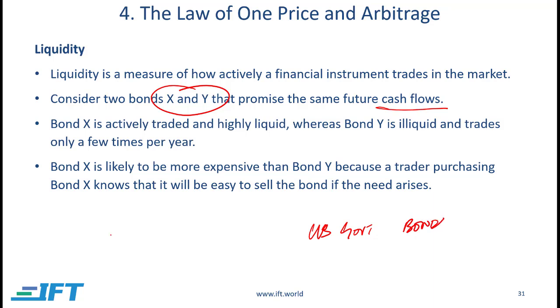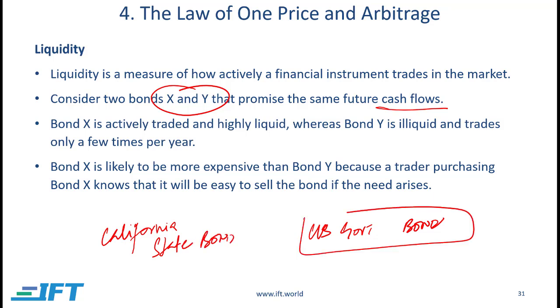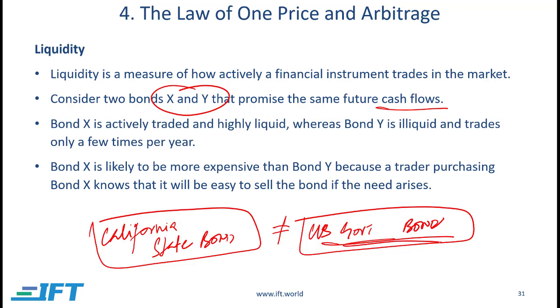Exactly the same cash flows, let's say a California state, Cal state, or Illinois, or any state bond. Now, of course, US federal government bonds are much more liquid. So with exactly the same cash flows on the same dates, everything being the same, the price should be the same, but the price is not going to be the same. The US government bond will be a little bit higher than the California state bond, because the rate at which we will discount it will be a little bit lower.